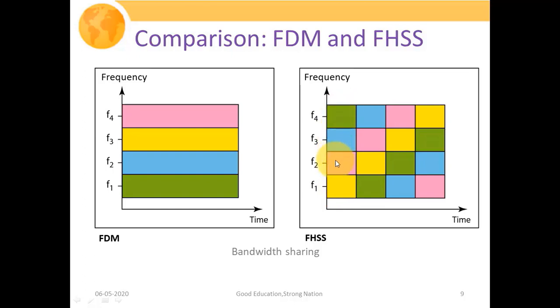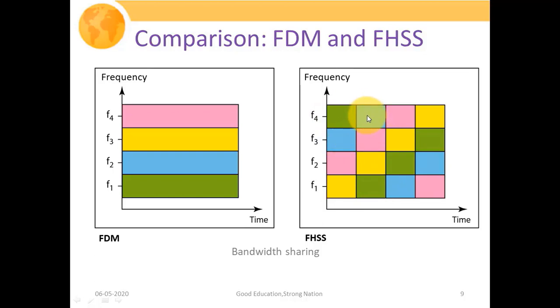As we can see in this scenario, at this particular moment, suppose user 1 is using this F1 frequency, user 2 is using this F2 frequency, user 3 is using this F3 frequency, and user 4 is using this F4 frequency. After some time, user 1 will use user 4's frequency, and user 4 will use user 3's frequency.